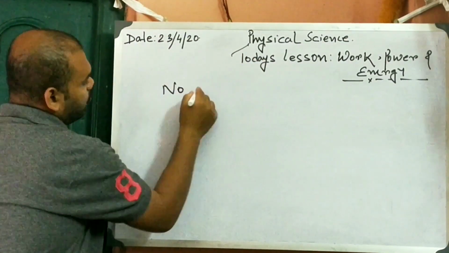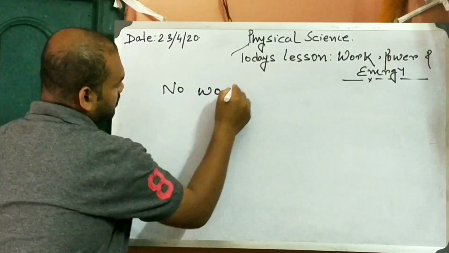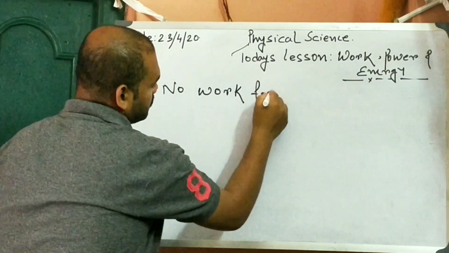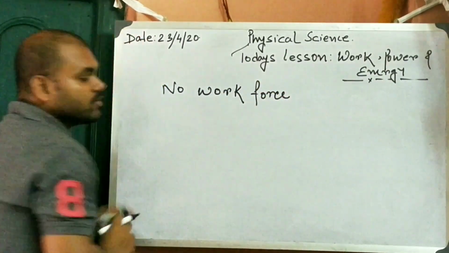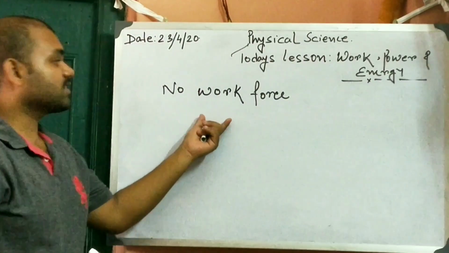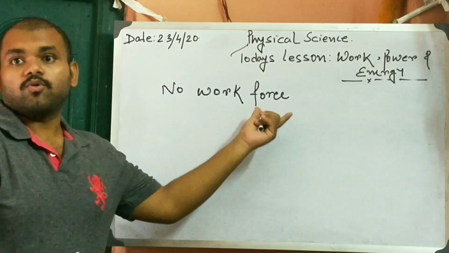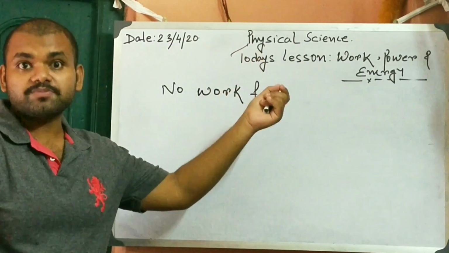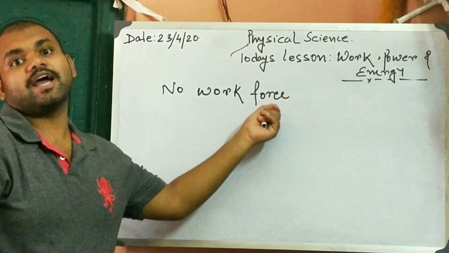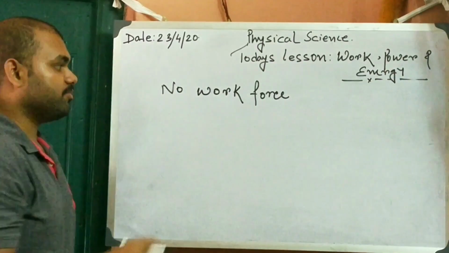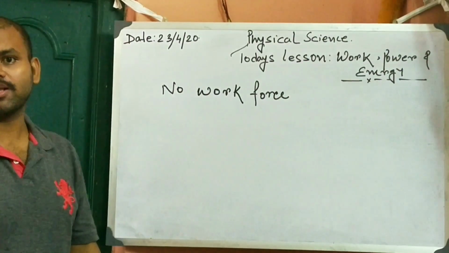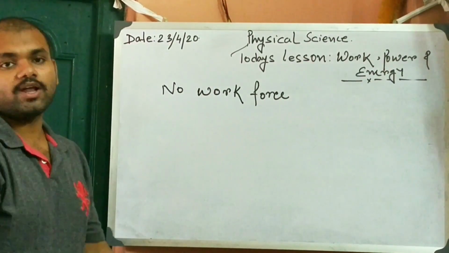Next comes the vital one, that is the no work force. No work force is a force for which the displacement is perpendicular to the direction of the force. Suppose a man is carrying a bag or a suitcase and moving in a horizontal path.